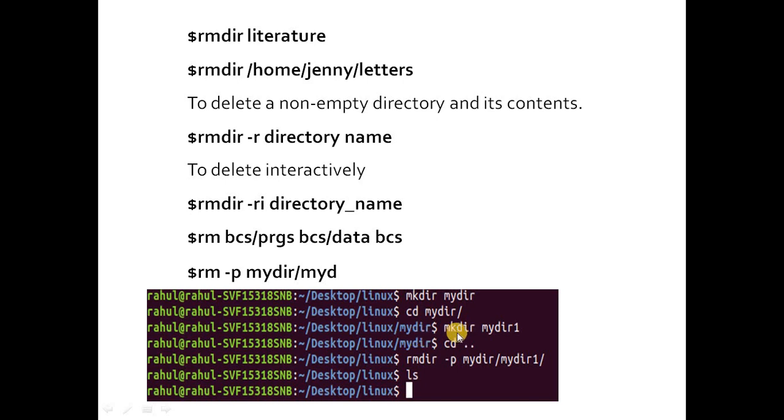Again I have created one more directory, dir1, in my directory, and then I have given cd .. meaning you are coming out of my directory, one level up. Then I have given rmdir -p my directory/my directory 1. So in this case rmdir will remove my directory 1 first, and then it will remove my dir.